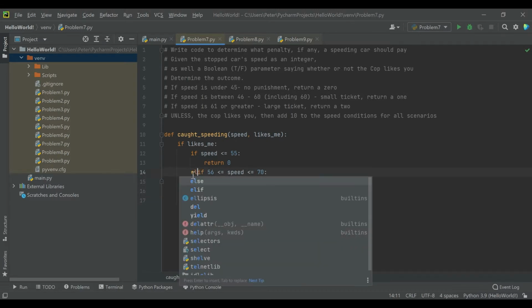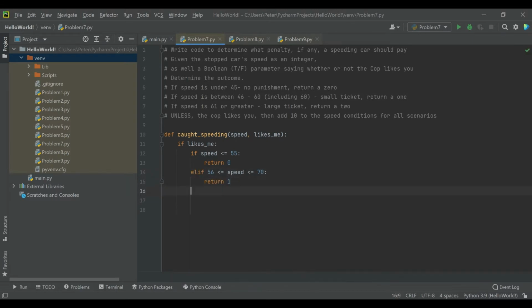And these, we'll call them elifs. We know just by the way we're writing the code they're mutually exclusive, but this is a good way to do it. And so else, we're saying it's got to be above it because we're assuming that speed can't be negative. I think that's a valid assumption for this scenario. And this should handle everything as long as the cop likes you.